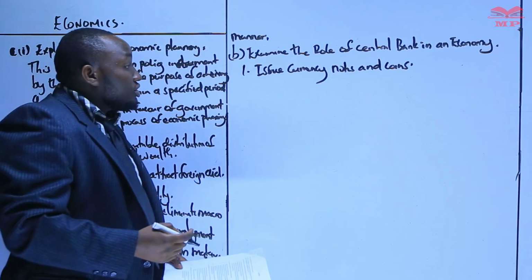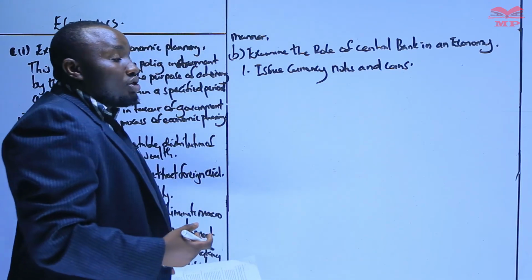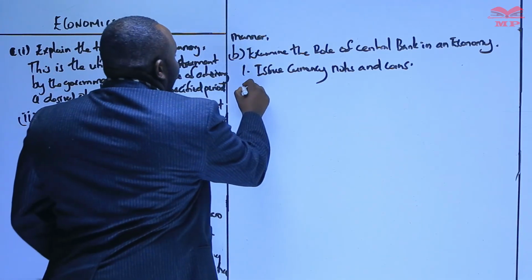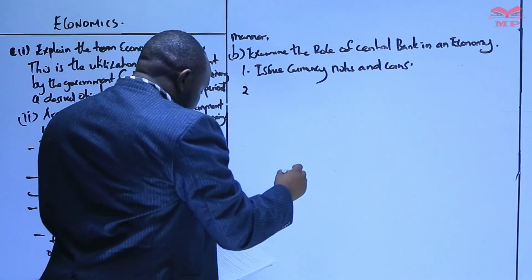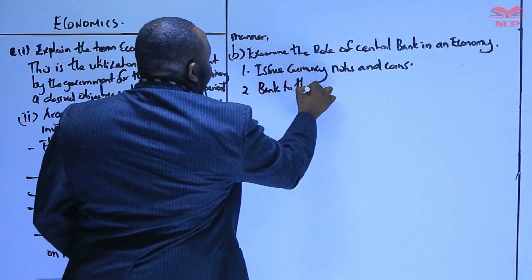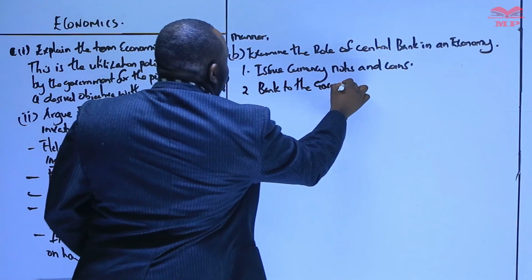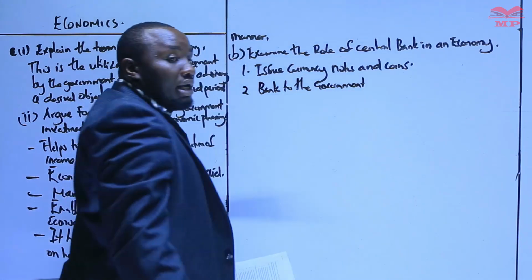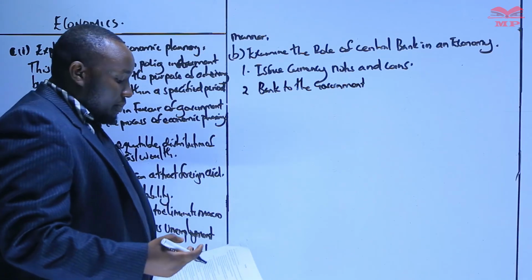The second, we need to know that this is a government bank, so it is banker to the government. What does the word banker to the government basically imply?